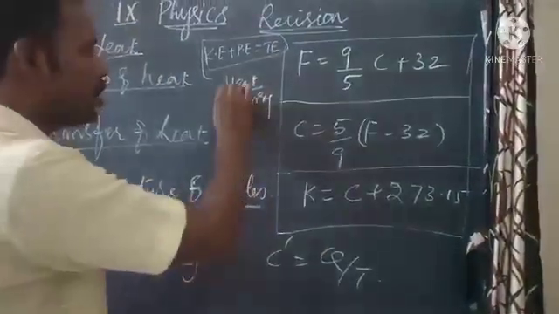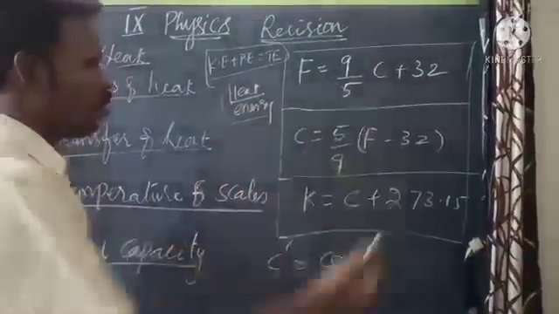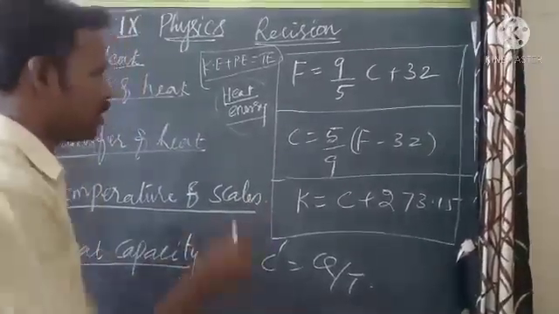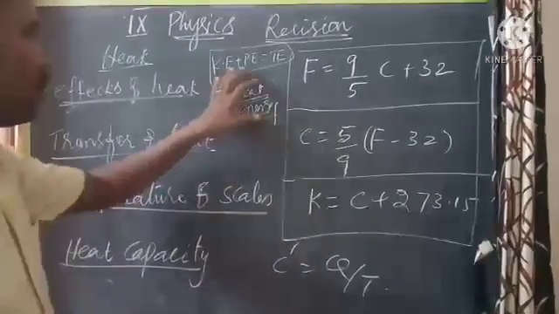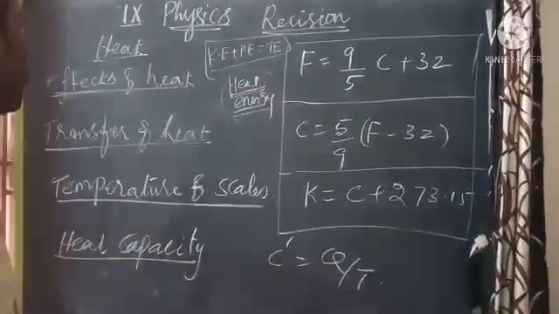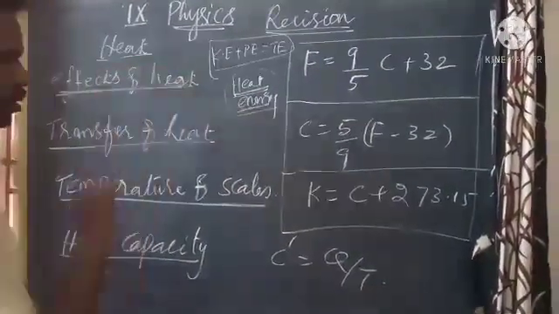When the internal energy of the molecules flows out from the body or the substance, it is called heat energy. And in this heat energy, what are the effects of heat?